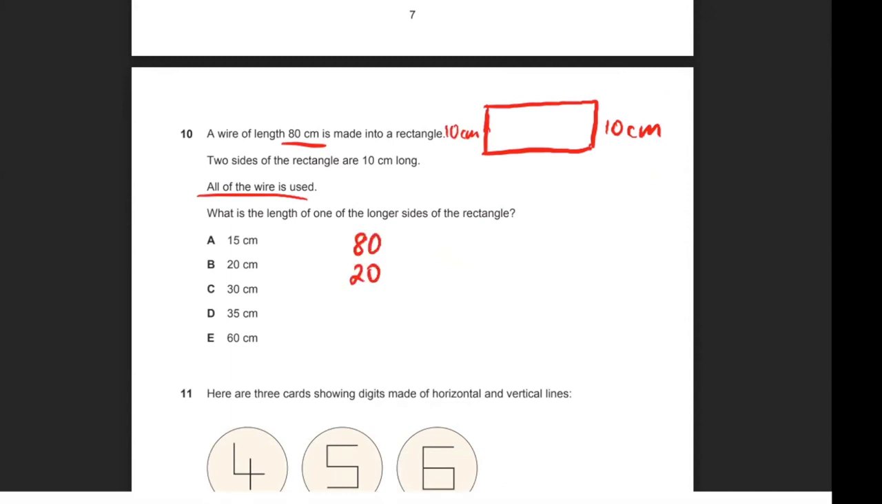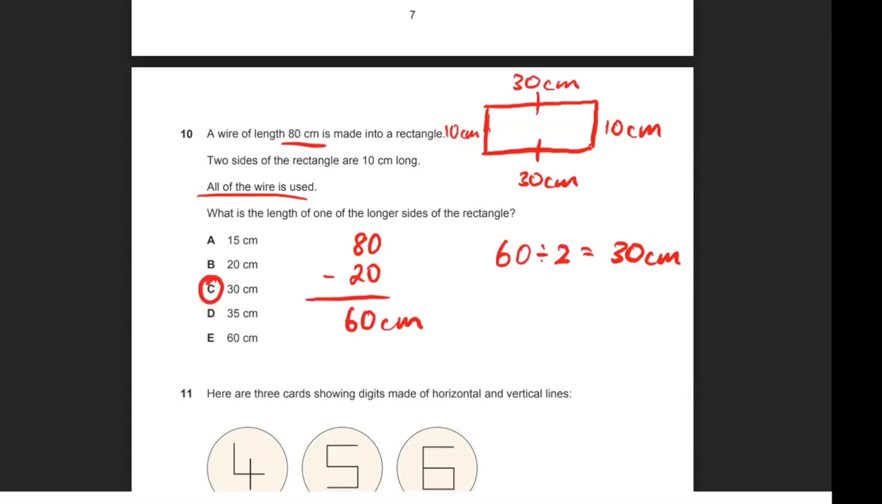So 80 minus 20 is 60 centimeters. So the remaining 60 centimeters will be shared between these 2 sides. And because they're opposite sides of a rectangle, they are equal. So if they're shared equally, 60 divided by 2 will be your answer. So that would give you 30 centimeters. So this would be 30 centimeters, and so will this one. So the correct answer for 10 would be C.